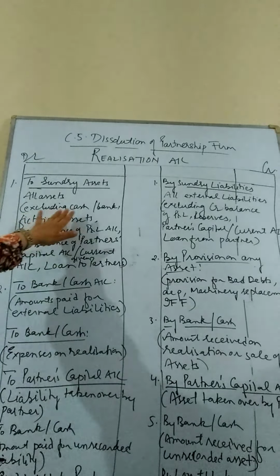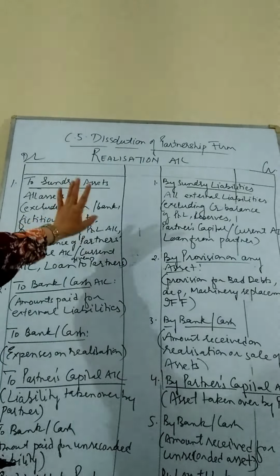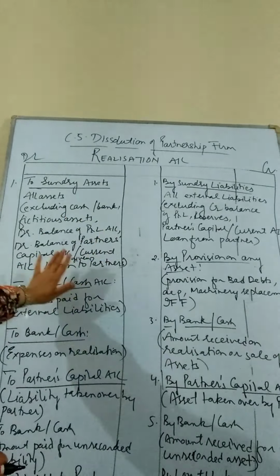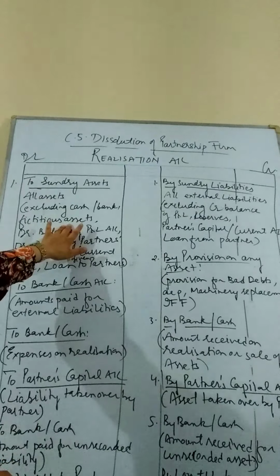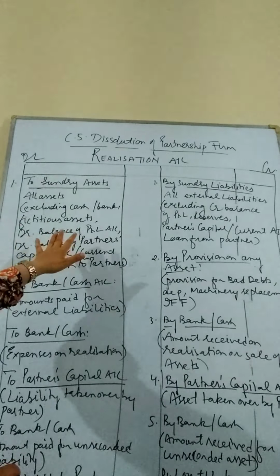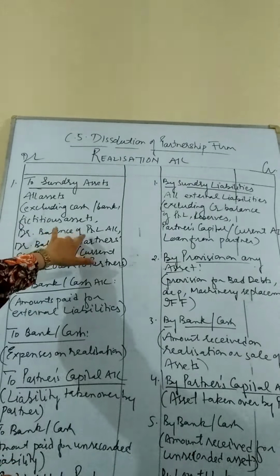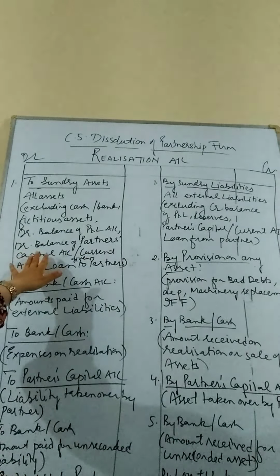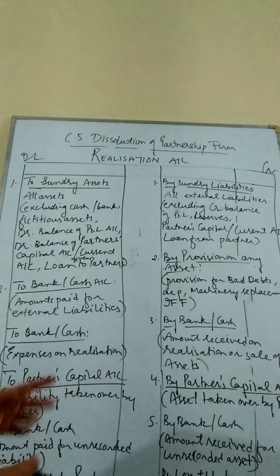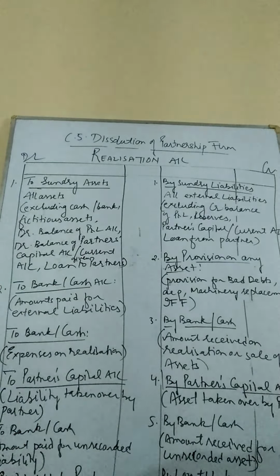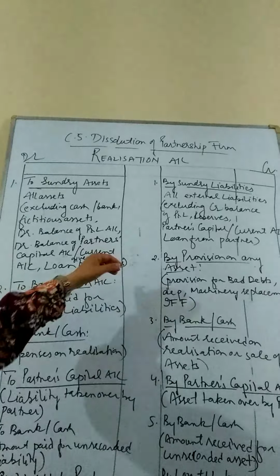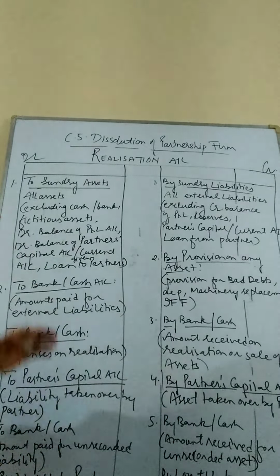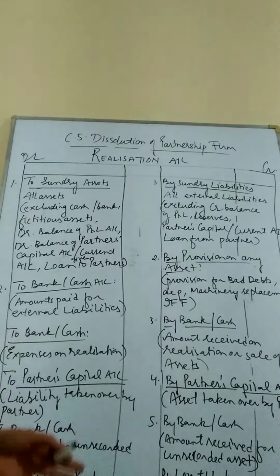What are they? Cash will not be written over here. It cannot be sold out. Bank cannot be written over here. It cannot be sold out. Any fictitious asset will not be written. It cannot be sold out. Debit balance of P&L account cannot be sold out, so it will not be written over here. Then partner's capital account or current account will also not be sold out, so it will not be written. And loan given to the partner also cannot be sold out, so it cannot be written. Only those assets will be written which have resale value.